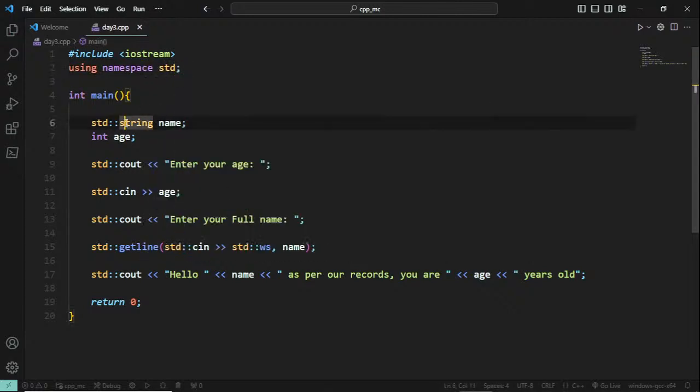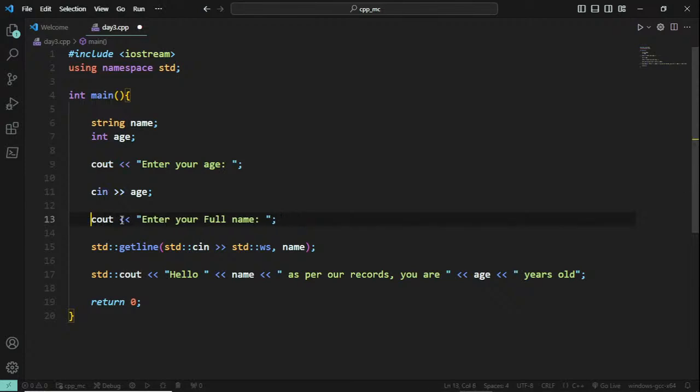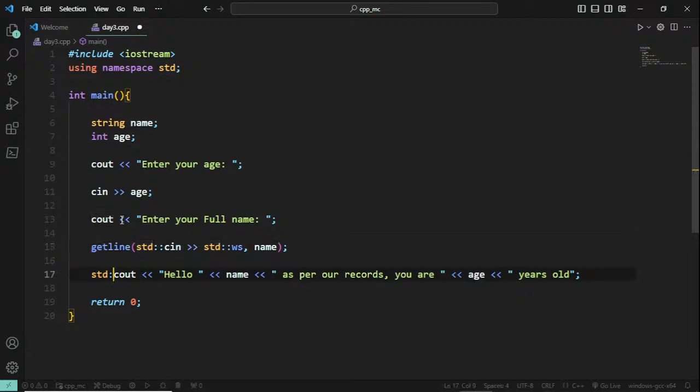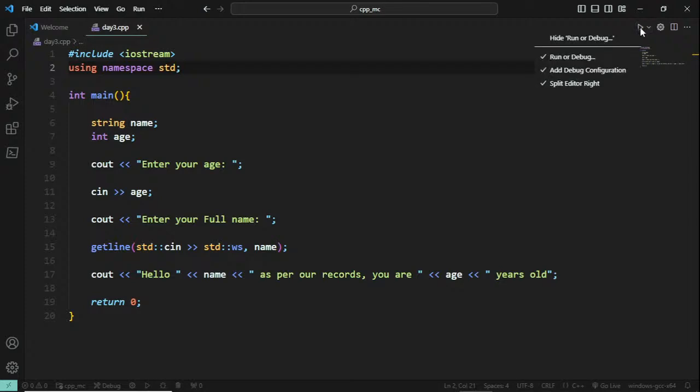So if you want, you can directly call this as string, you can call this as cout, you can call this as cin. All these things will be available for you now from the namespace, so that you don't have to mandatorily mention that. So I'll just remove these. And if you don't go with the standard namespace, you will be getting a lot of errors. But if I run this now,